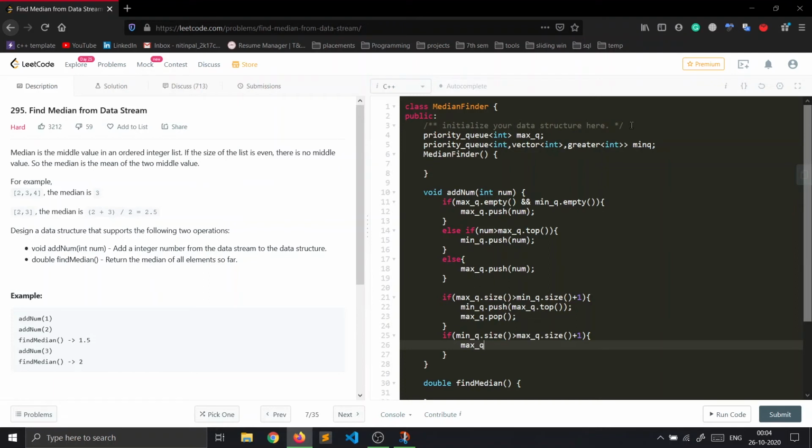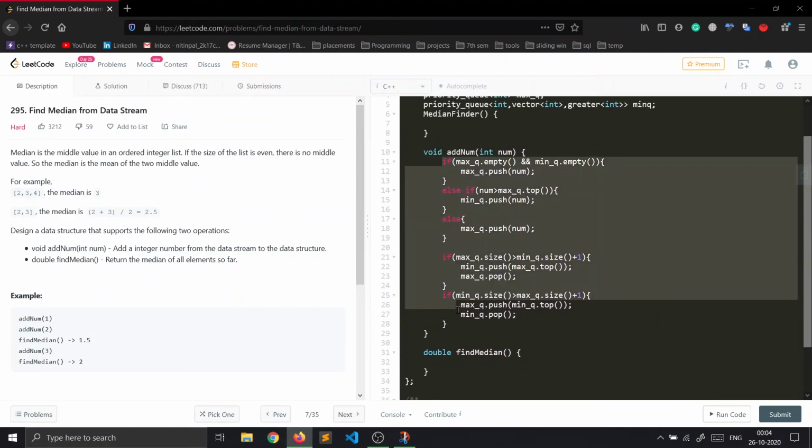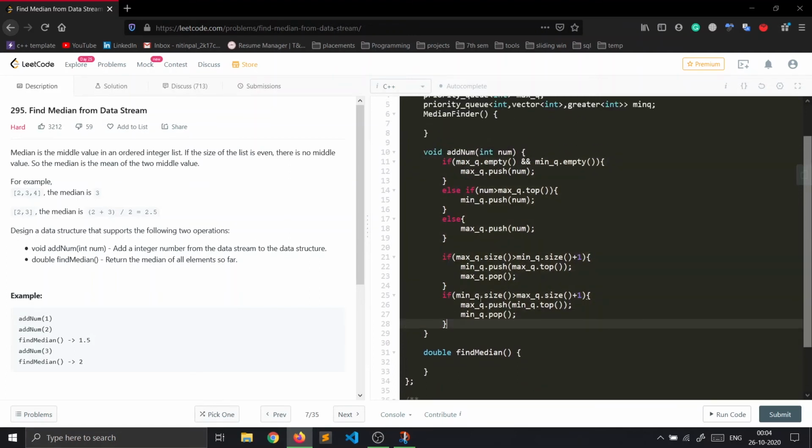So max queue dot push min queue dot top. I just made a mistake here. Min queue dot top, and pop the top element of min queue. Right. Now our code is complete. So this is the code of the add num function.